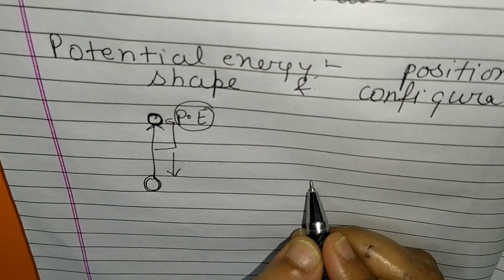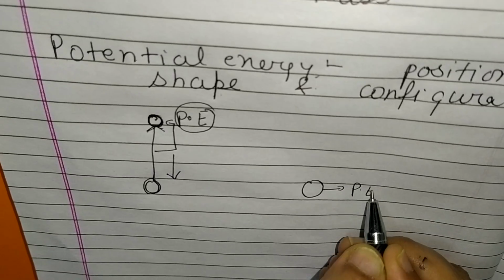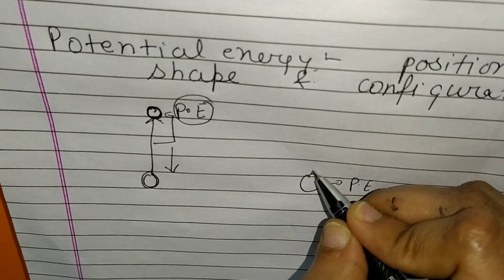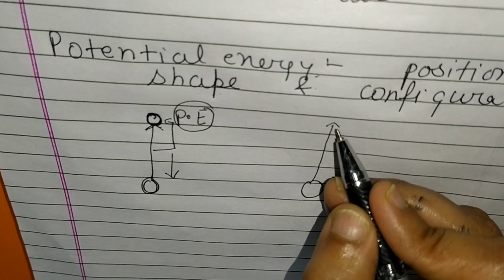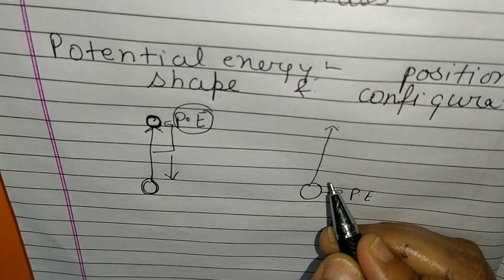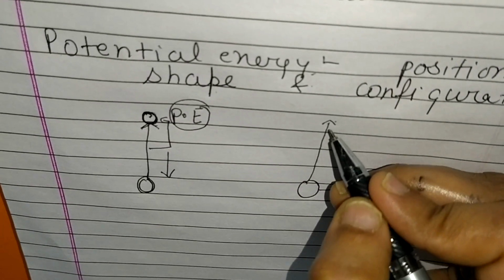So when a ball is lying on the ground, its potential energy is 0, but as we move the ball up in the air, it will gain some potential energy, because we are doing some work in moving this ball up in the air.